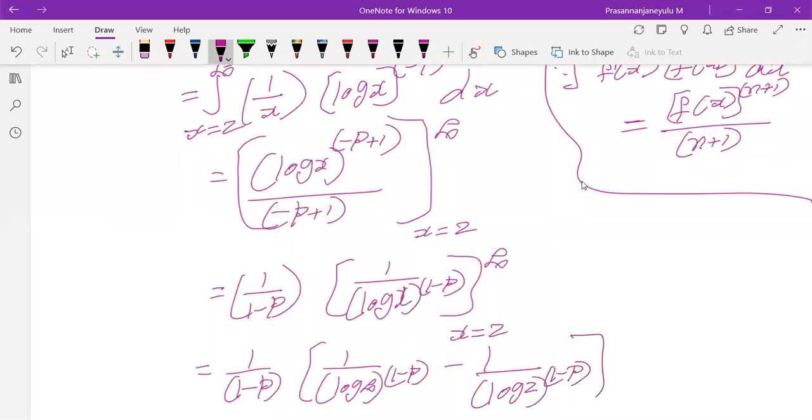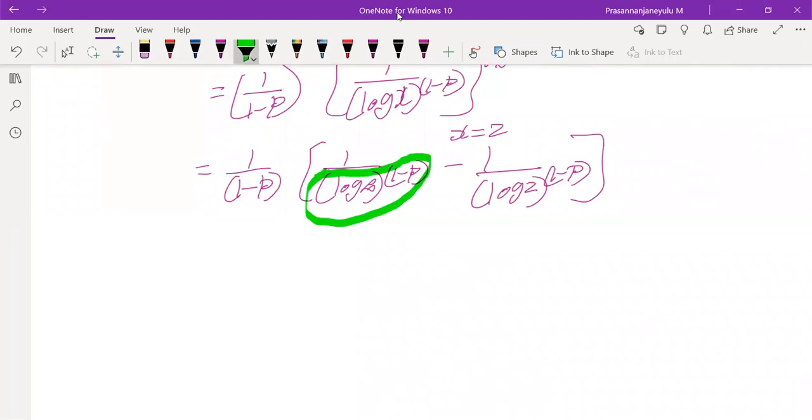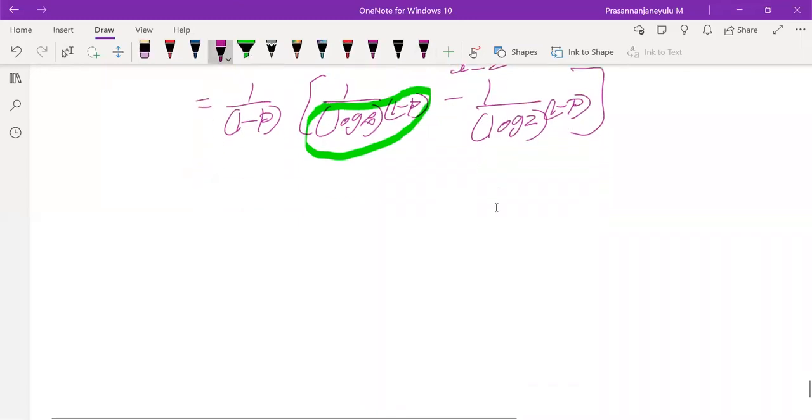Now I'm going to explain a very important point here. What is the value of log of infinity whole power 1 minus p? For example, 1 by infinity whole power 1 minus p. We don't know the value of p.